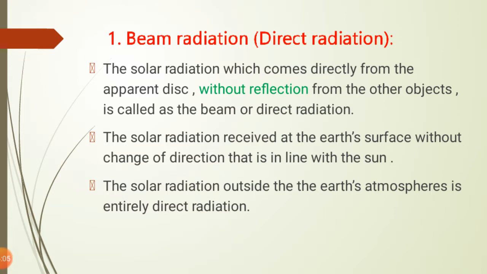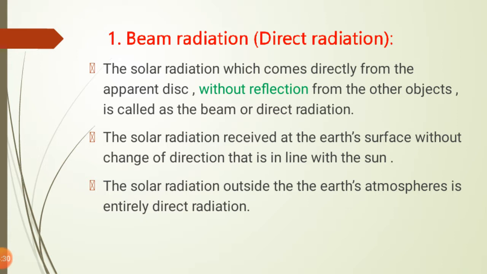The solar radiation outside the earth's atmosphere is entirely direct radiation. We know that within the earth atmosphere there are different gases, particulate matter and water vapor, and due to that there are two phenomena, absorption and scattering. Due to that there is a change in the path of the sun's radiation.